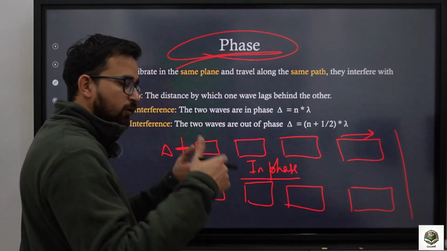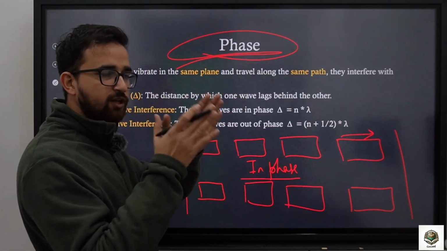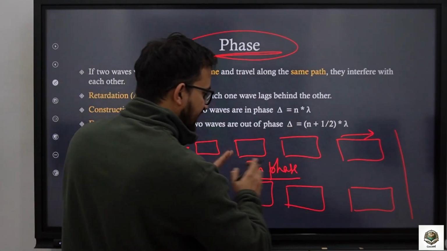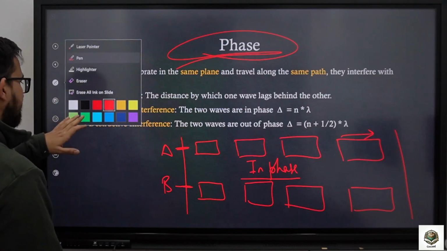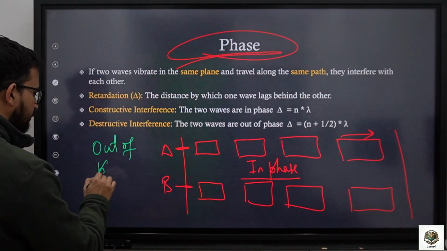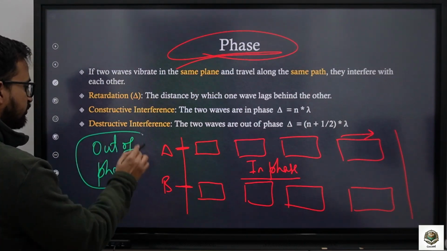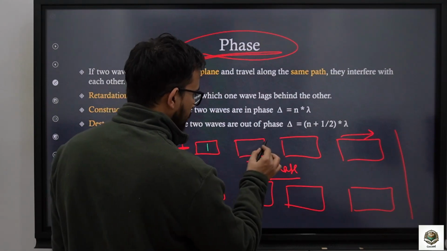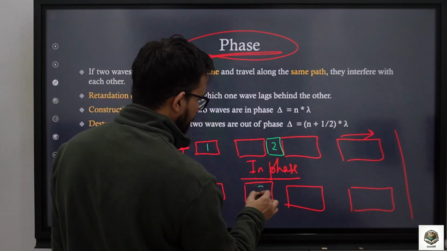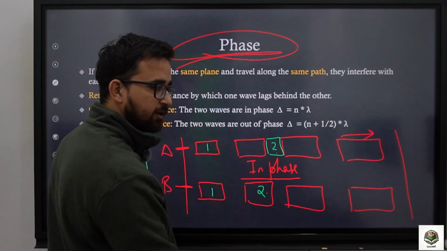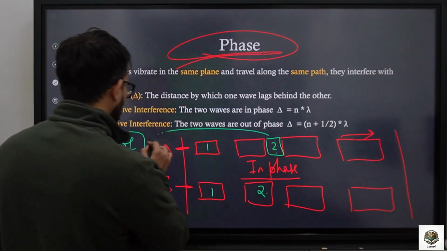That you people were moving in the same direction with the same velocity. That means you never overtook one another and you were in phase. The other scenario would be out of phase. Out of phase would be that one of you overtook the other. So this was the first position of both of you. Now let us say this is the second position of the person at A. Now the person has overtaken the person B. So this is what we call out of phase.